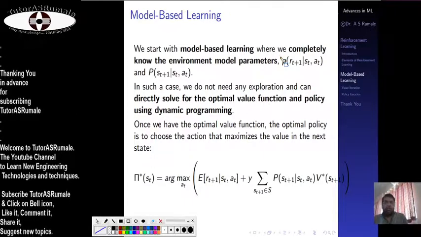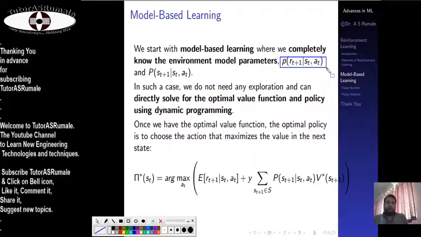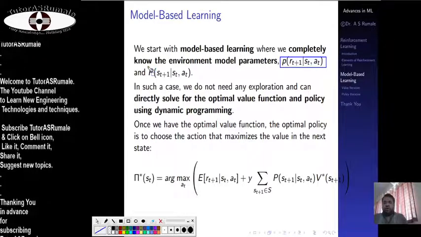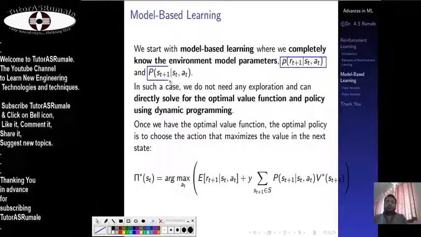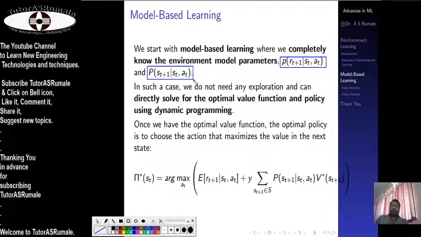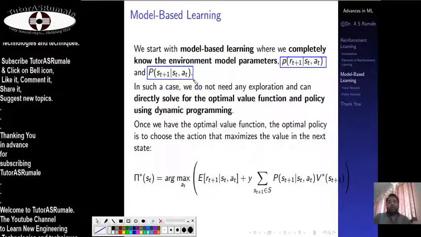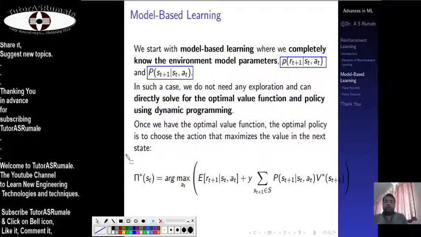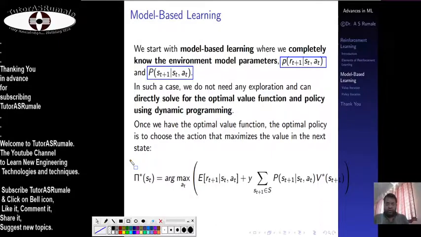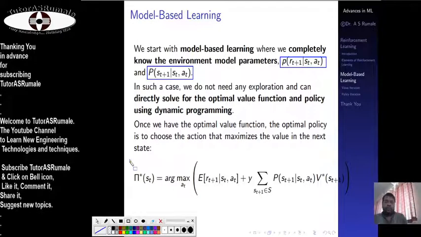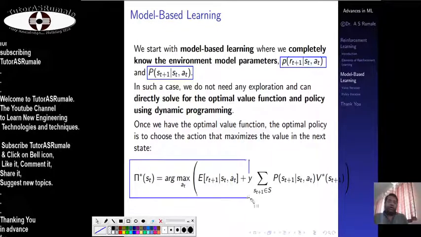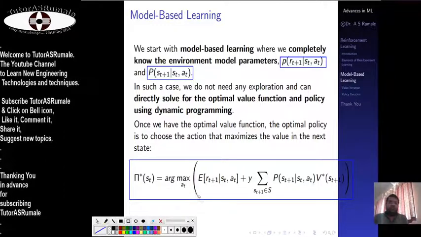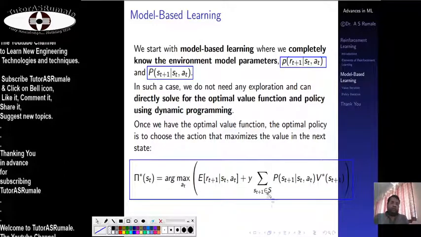So we consider the probability of reward, and then we consider the probability of the positive state happening due to the past action. Based on these two probabilities, we come up with the optimal policy. So we have the optimal policy pi star of s, which gives the argument that maximizes the positive reward.